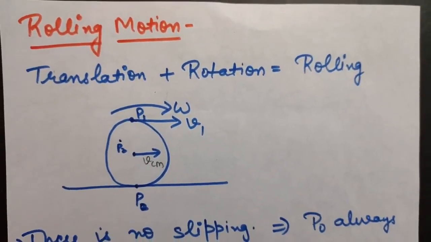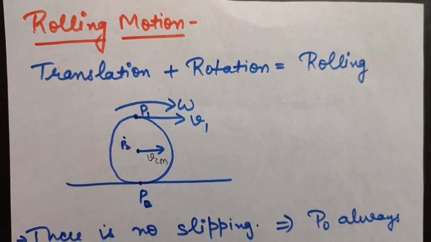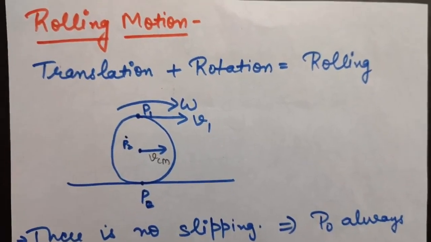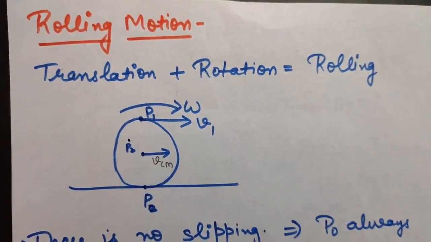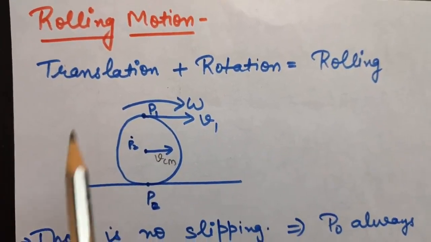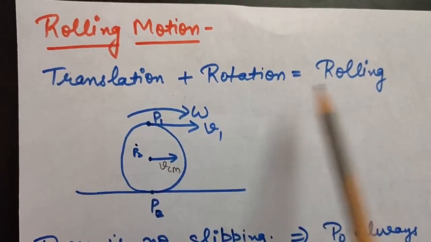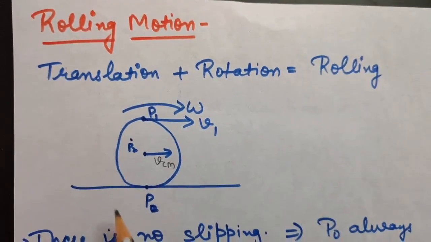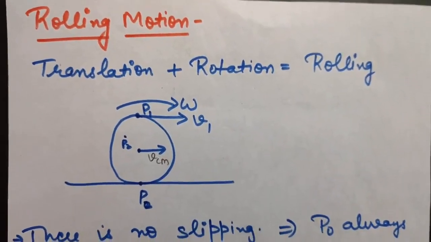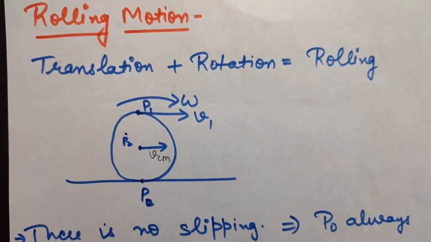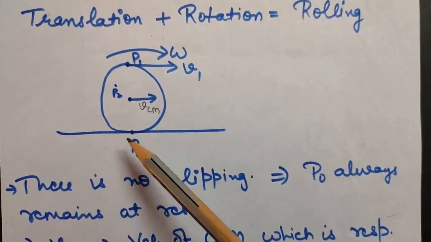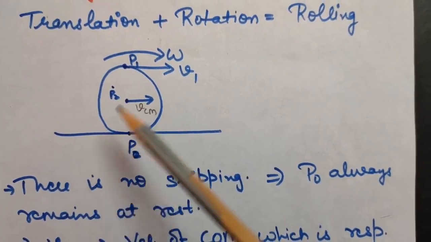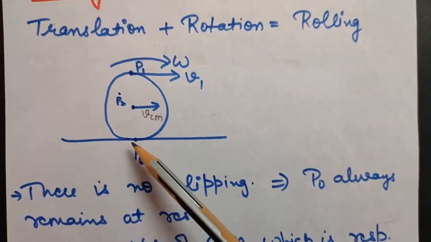So for example, when a wheel travels on a road, that is called a rolling motion because this wheel is moving forward as well as it is rotating. So that means translation plus rotation is called rolling. For example, a wheel rolling and moving forward on a straight road. Now we will see the velocity of this wheel at various points.